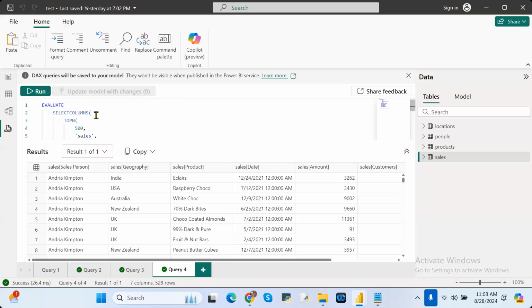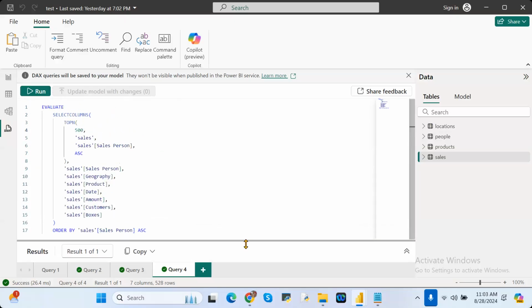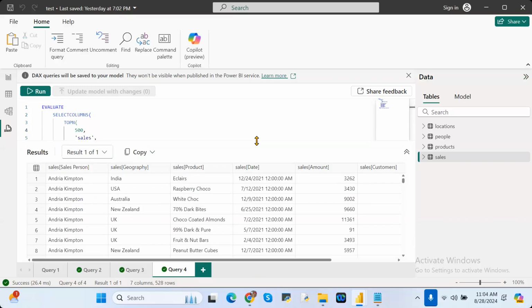But previously, if you wanted to display the top 500 records from the table, this much DAX query coding I had to write. See here, do you understand clearly? This much query I needed to write in DAX query. Now no need to do like that. This will help you reduce the developers' efforts. So that's the reason Power BI is a user-friendly tool when compared to the other one.